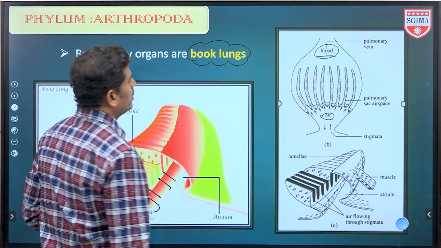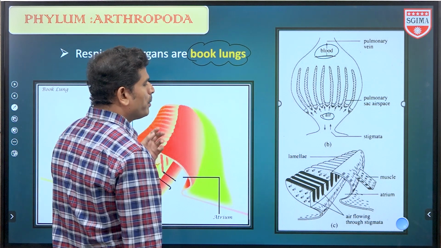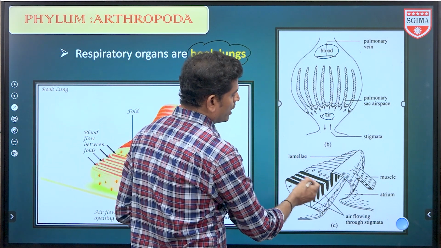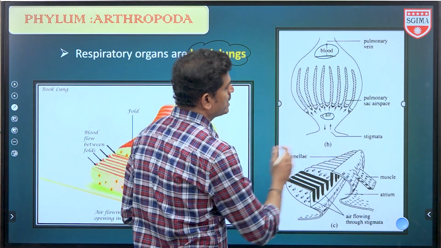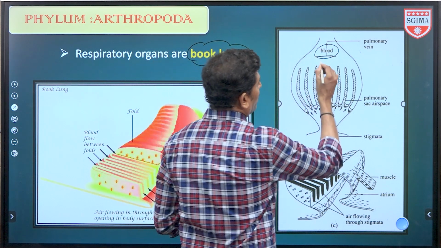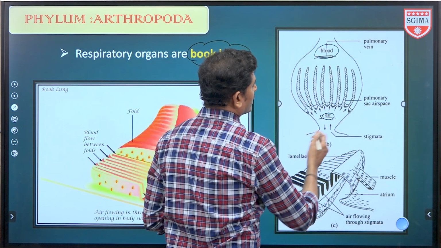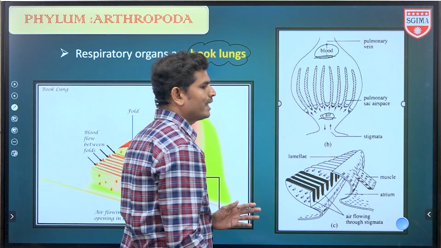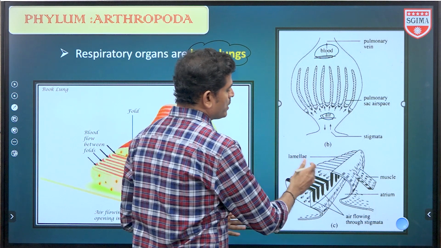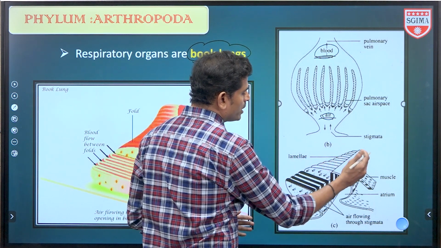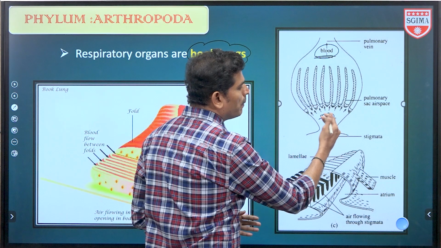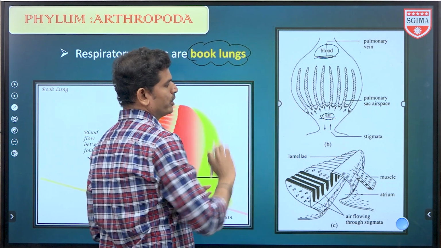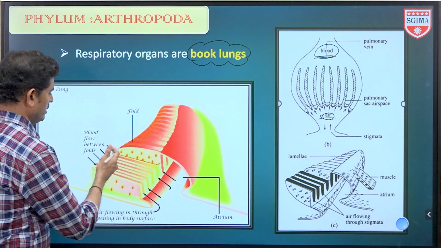Another respiratory organ, book lungs. Here also there is a book-like arrangement like book gills, with lamella here too. Like a book with pages, the arrangement will be similar. In between are the blood, hemolymph and air. So exchange of gases will take place. This is the pulmonary sac, but not exactly lungs it is. It has a lamella-like arrangement, through which air will blow in and blood will exchange with this air. So gas exchange will take place by this structure as well.